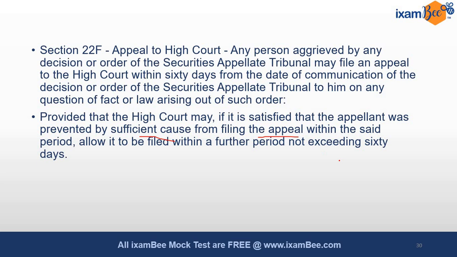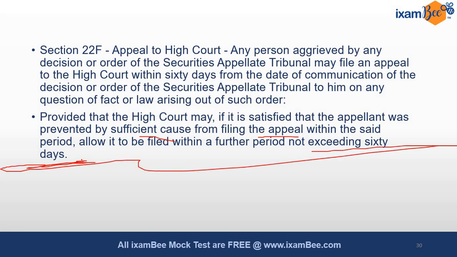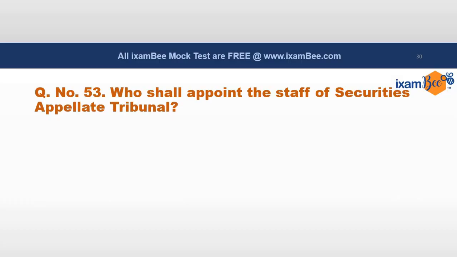The High Court may allow it to be filed within a further period, but that should not exceed 60 days. You should also keep in mind that he may file an appeal to the High Court within 60 days from the date of communication, and there should be sufficient cause in it. If the High Court is satisfied that the appellant was prevented by sufficient cause from filing the appeal within the said period, then it can be allowed to be filed within a further period. But that again should not exceed 60 days.